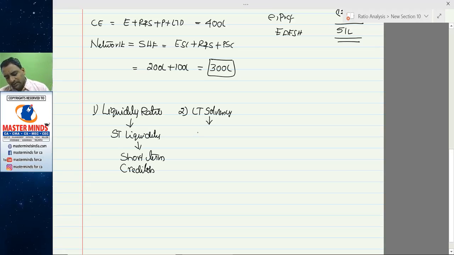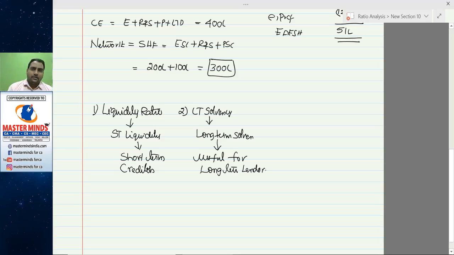Whereas long-term solvency, capital structure ratios provide information with respect to long-term solvency, useful for long-term lenders like banks, NBFCs.